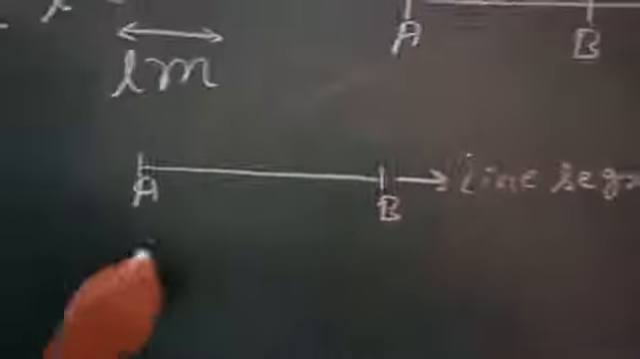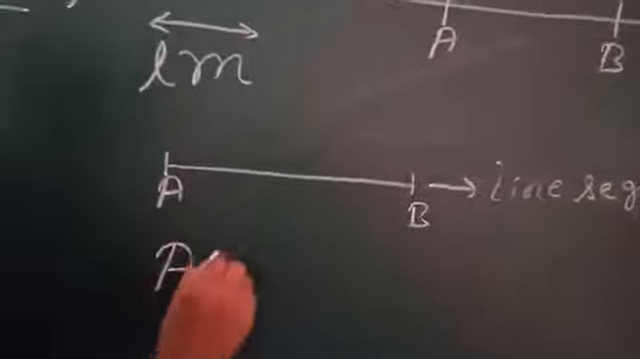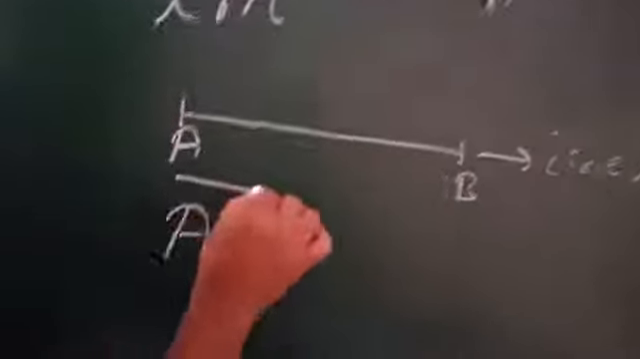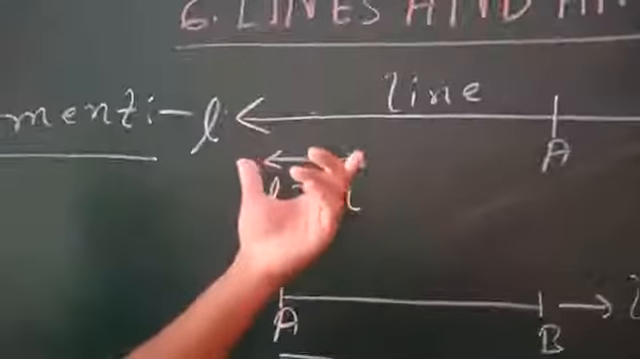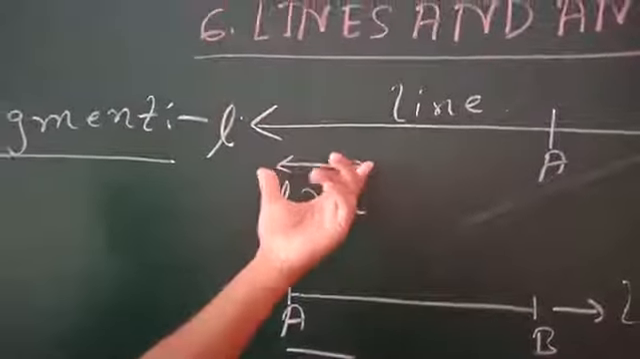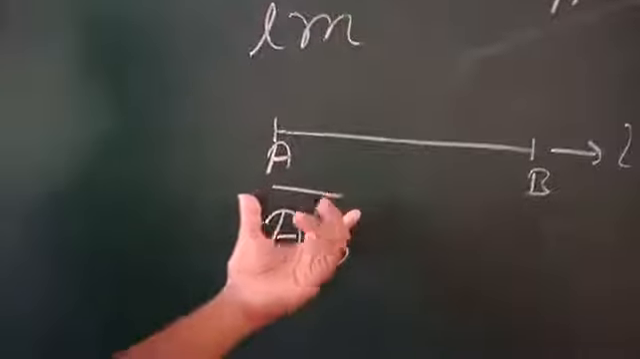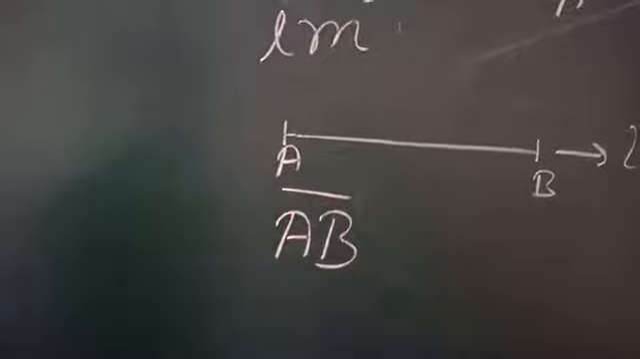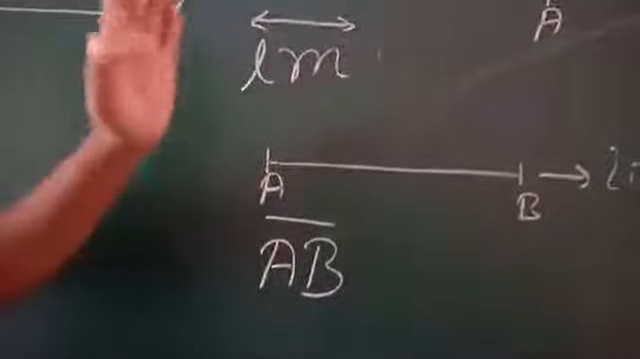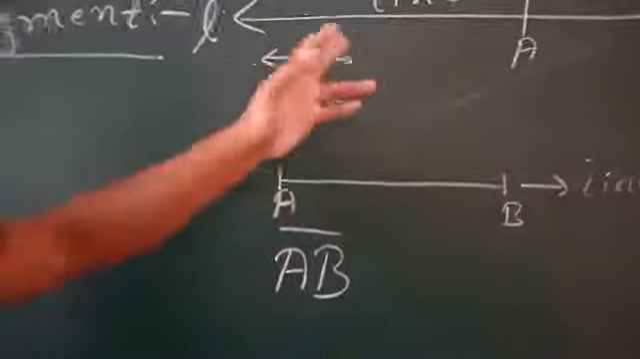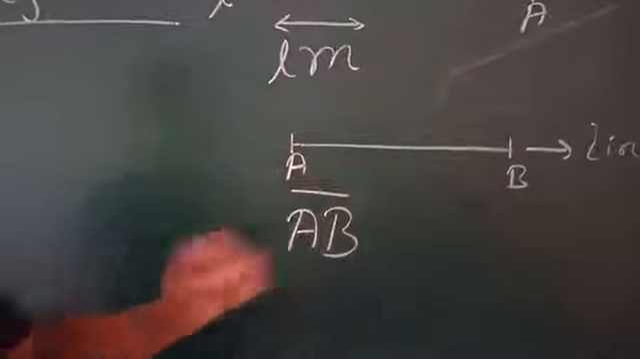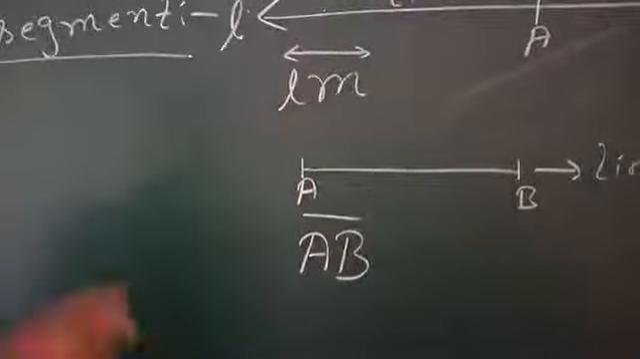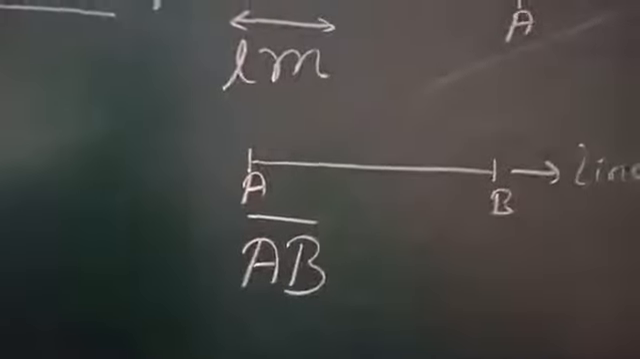So a line segment is represented by A, B, with a dash, no arrow. This side no arrow. In a line there is an arrow on both sides, but in a line segment there is no arrow. So always mind the difference.